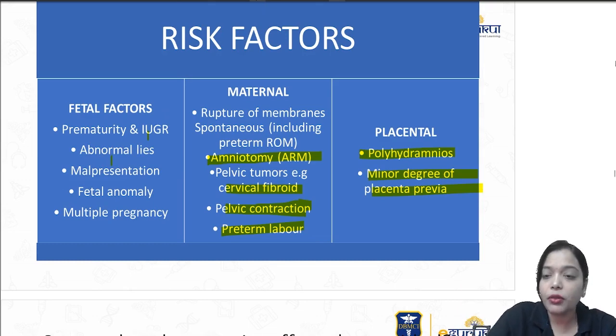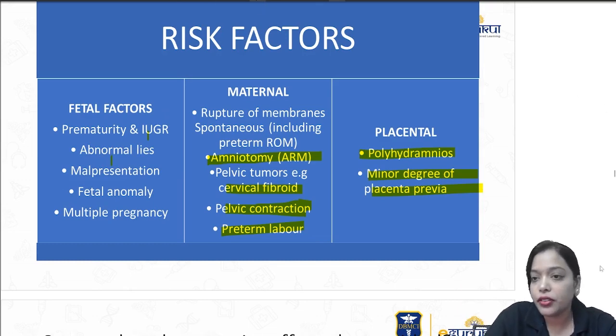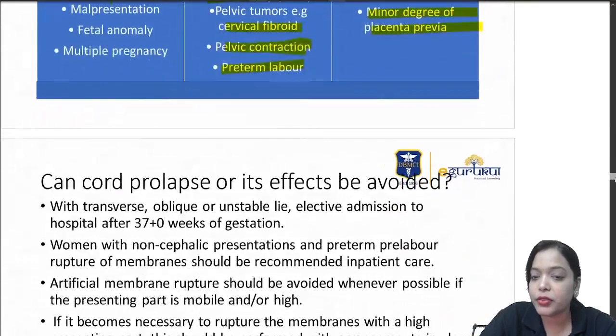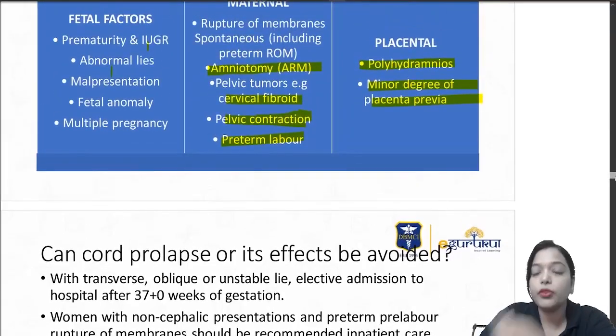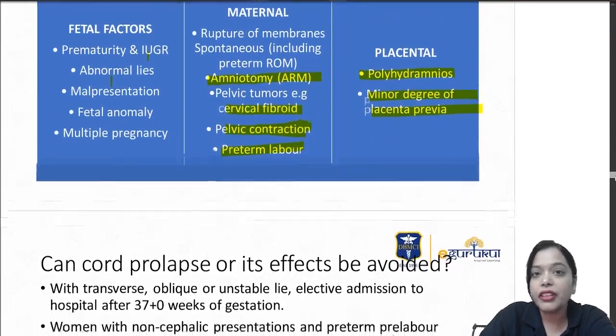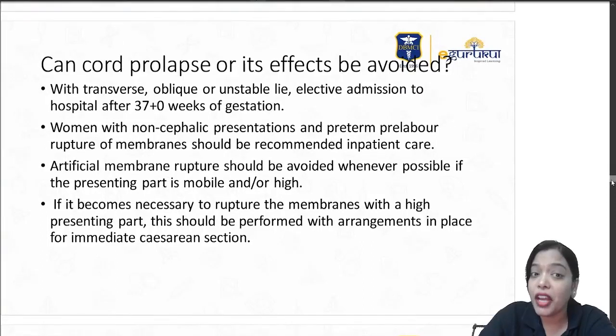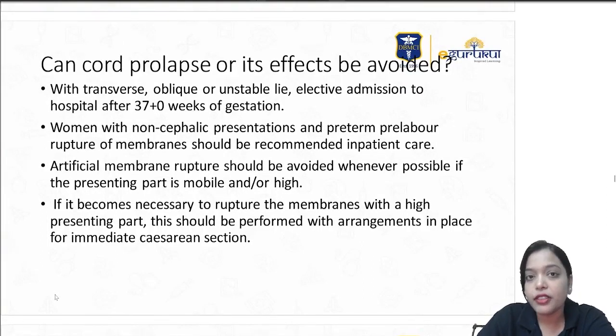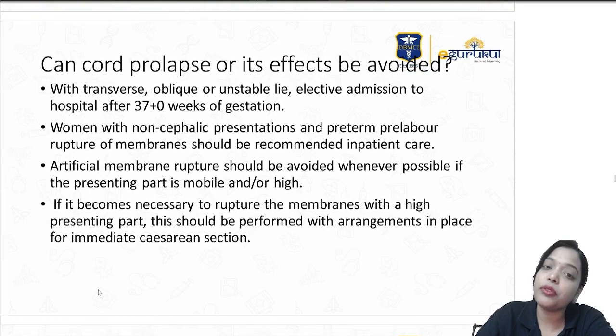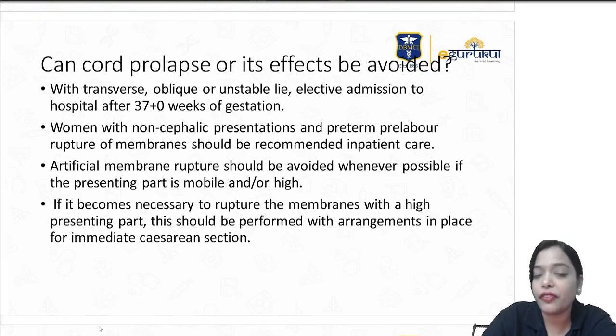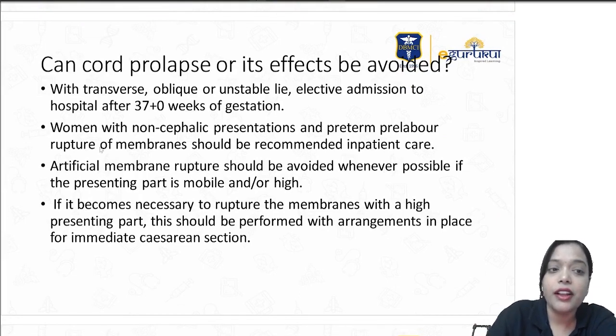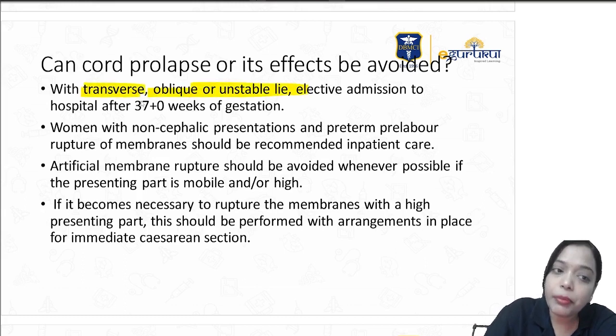Now if the cord comes out, if there is a cord prolapse, what is the risk? In cord prolapse, the vessels can go into spasm, and then you definitely have the risk of fetal distress and death. So can it be avoided? Yes. I know the risk factors, so whenever I observe those risk factors, I have to act accordingly. When you have transverse lie, oblique or unstable lie, admit them from 37 weeks.